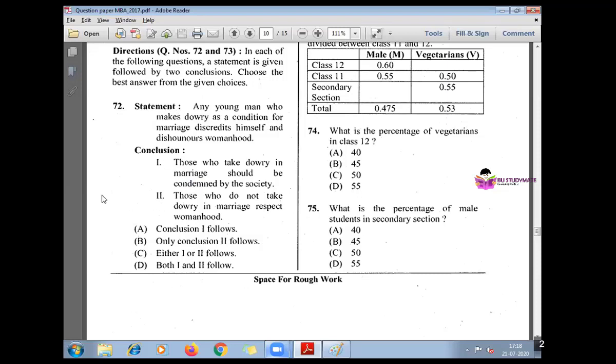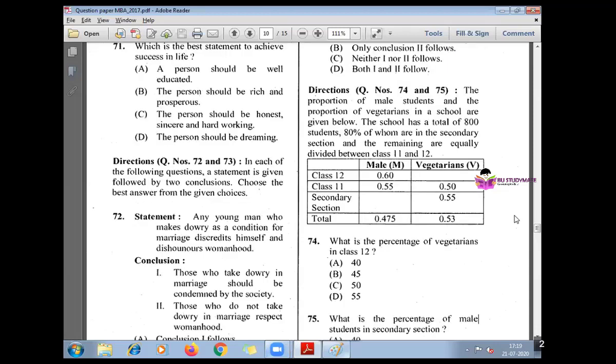Then those who do not take dowry should respect womanhood. If a person takes a dowry, he is dishonoring womanhood. If he does not take a dowry, means he is respecting the womanhood. So both conclusion 1 and 2 agree with the statement. Both conclusion 1 and 2 follow from the statement. So for question number 72, answer is option D. Okay. Then going on to question 73.